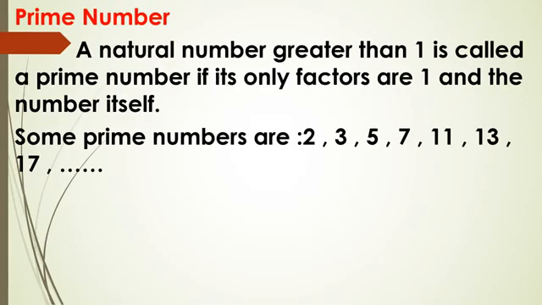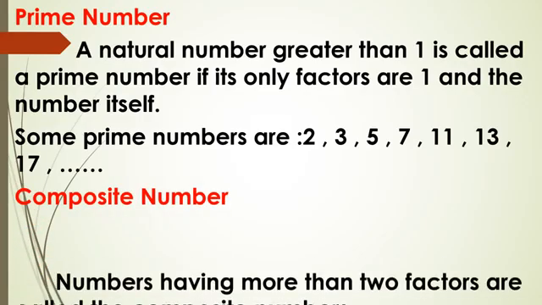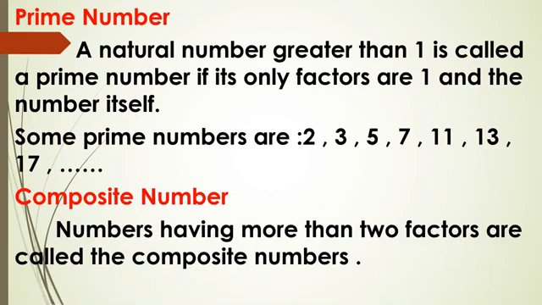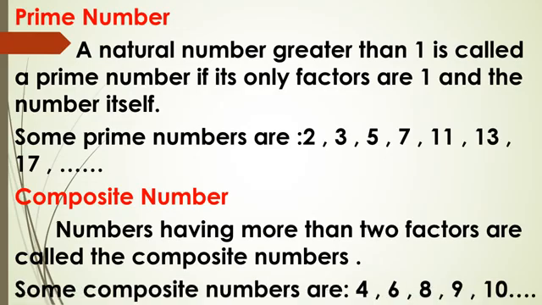Okay, after that we have done composite numbers. Numbers having more than two factors are called composite numbers. Numbers which have two factors, 1 and the number itself, are called prime numbers, and those which have more than two factors are called composite numbers, except 1, because 1 is neither a prime number nor a composite number.